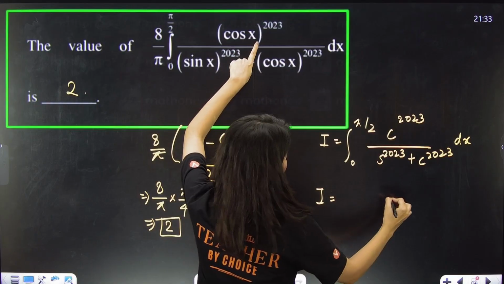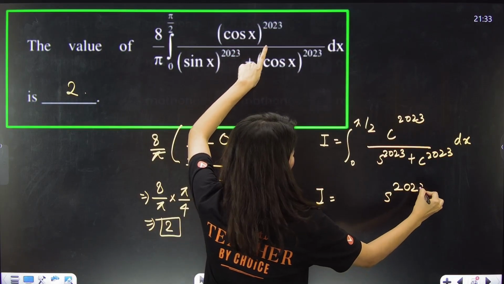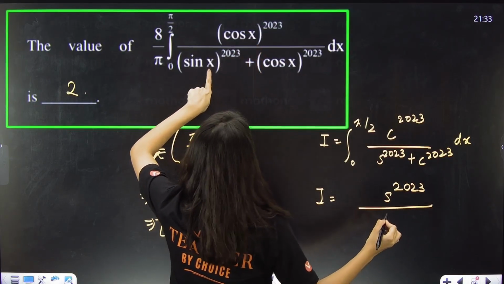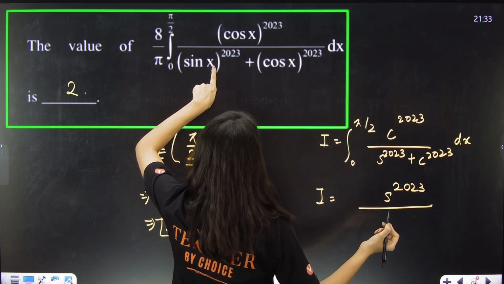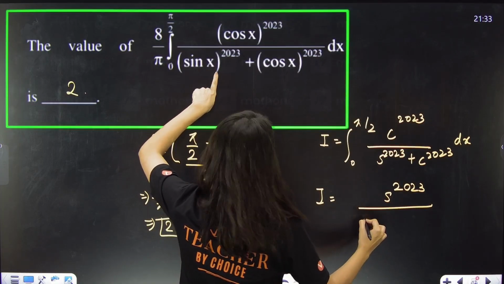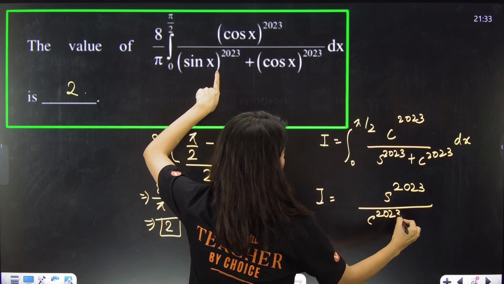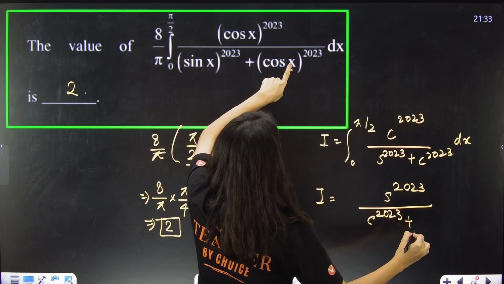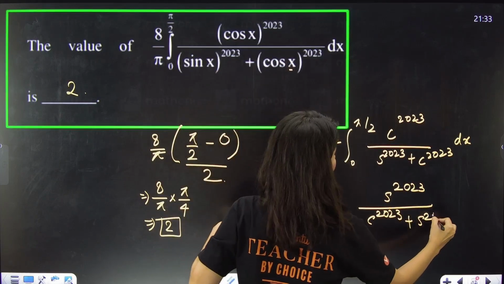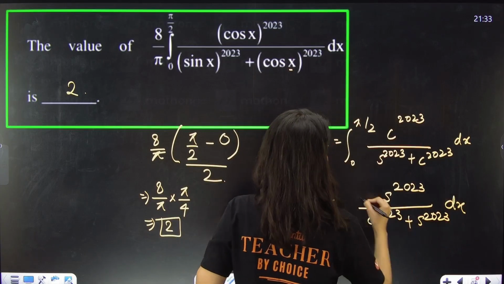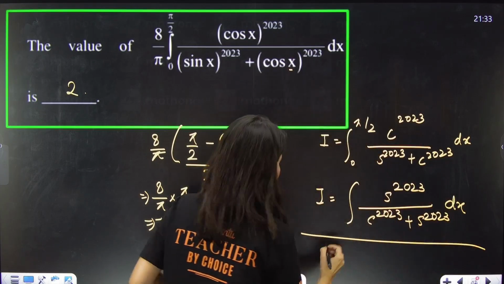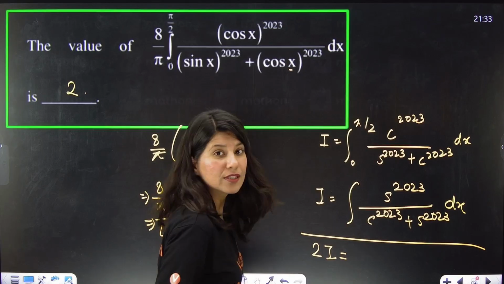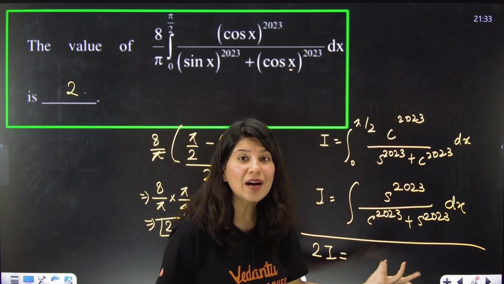So cos of 90 minus x will be sine. Sine x will be replaced by what? 90 minus x. So sin of 90 minus x is cos. This will be replaced by the integral of sin 2023 of 90 minus x dx. Now if you add, 2I is equals to, can you see the denominator part is exactly same.